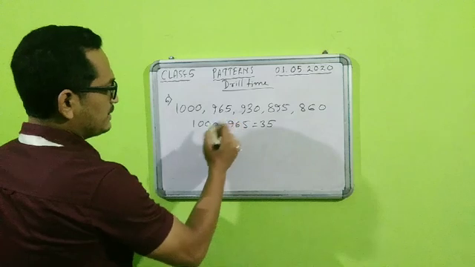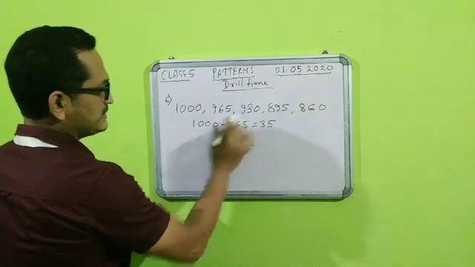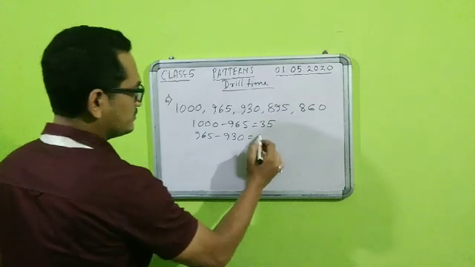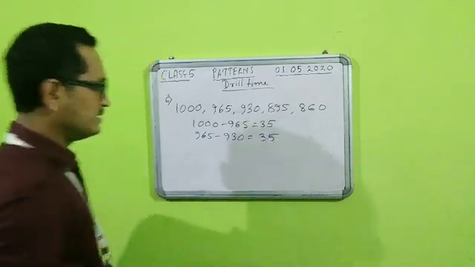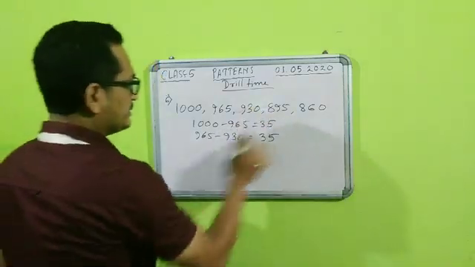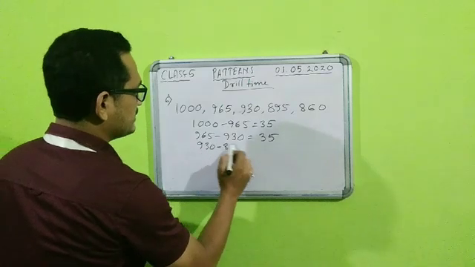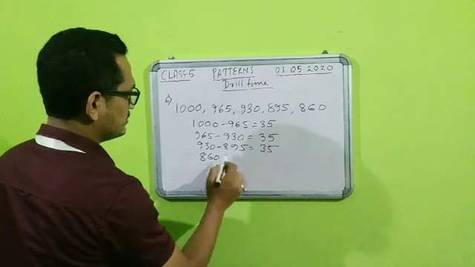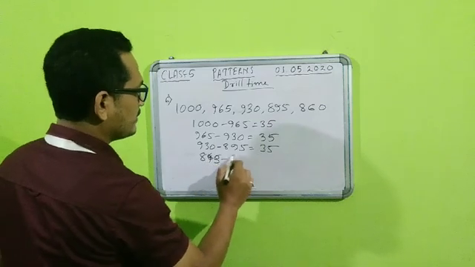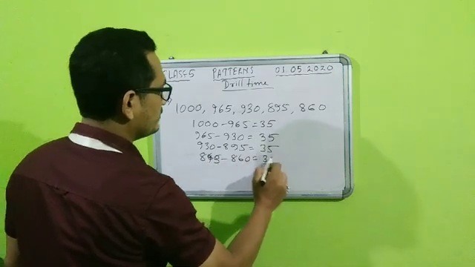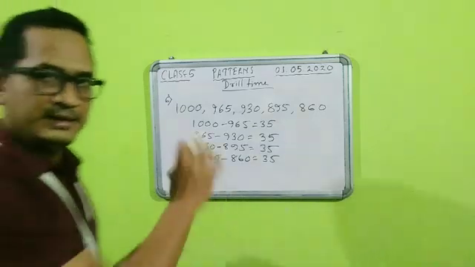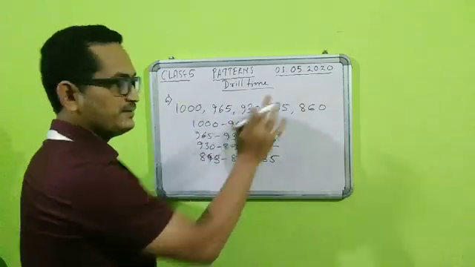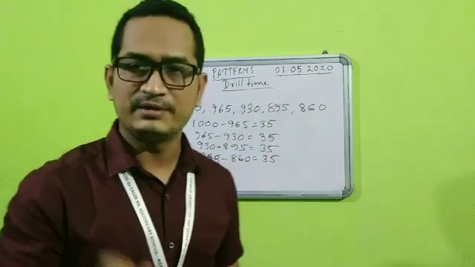Now if it is 35, let us see 965 minus 930, how much will it come? It will again come 35. Similarly, 930 minus 895 will also give you 35, and 895 minus 860 will again give you 35. So we can see it is following a pattern, and the pattern is that every day he is spending 35 rupees.